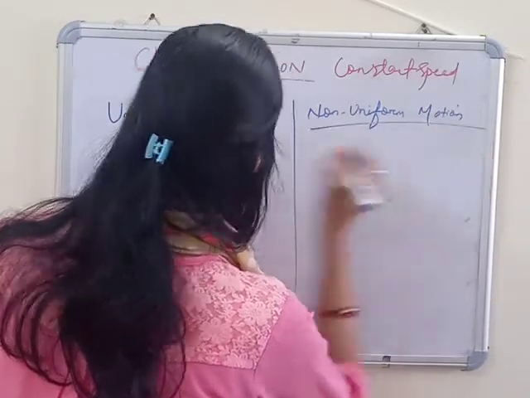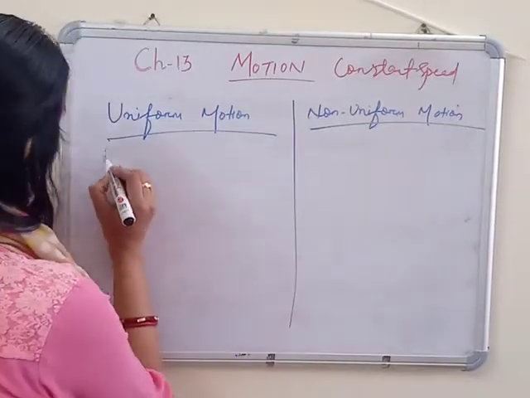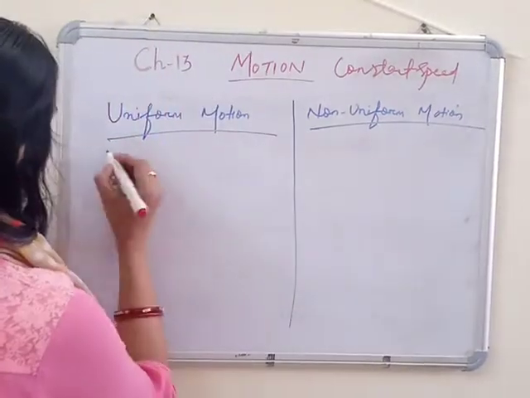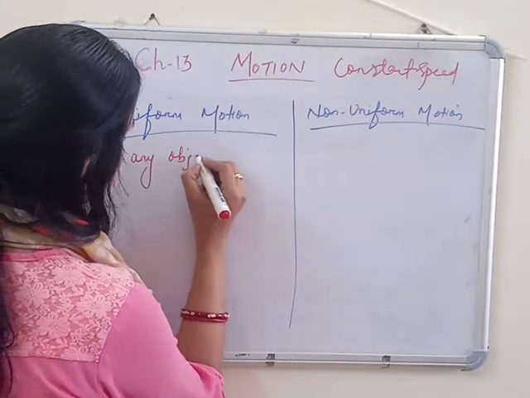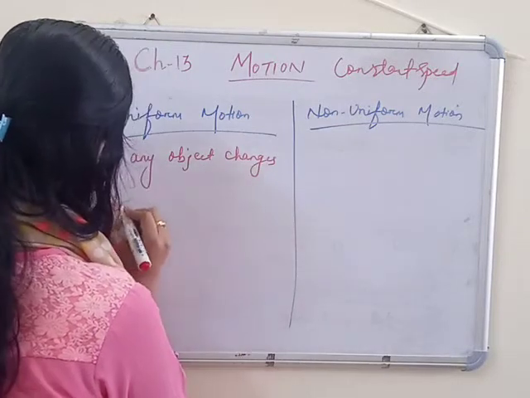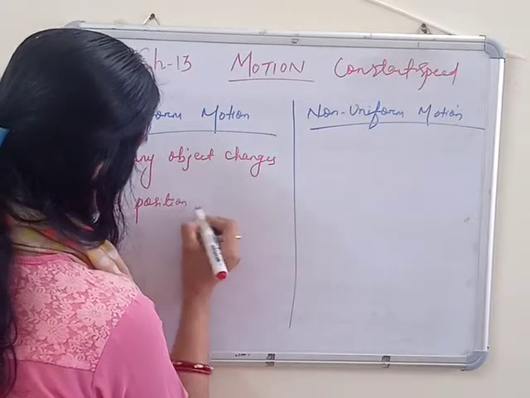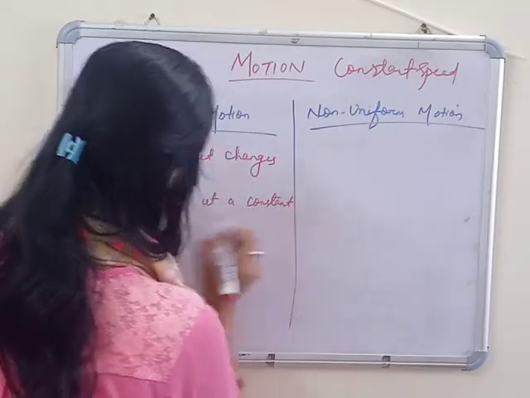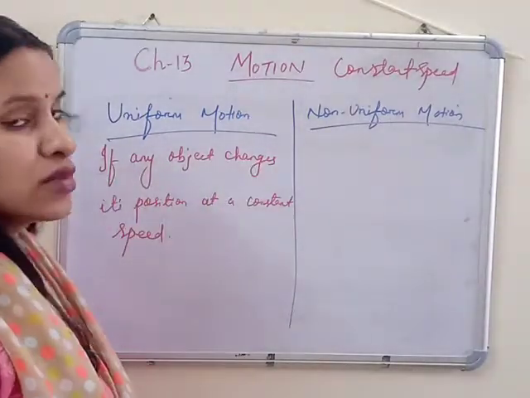Let me write the definition. If any object changes its position at a constant speed, so we call them in uniform motion.